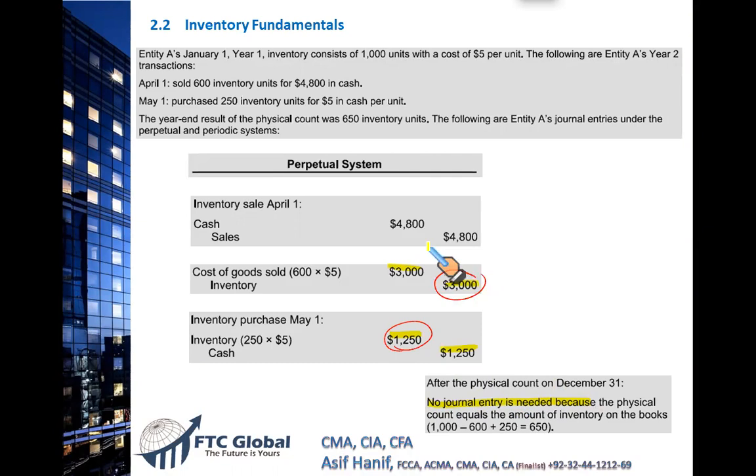Take some time to see this example. This is the idea of how you don't have to go for entries for perpetual or periodic. You just need to understand the concept that under the perpetual system, every sale, every purchase will revise your inventory numbers. And at the end, you don't have to enter any inventory transaction. The number on your records should match the inventory available in the physical warehouse.